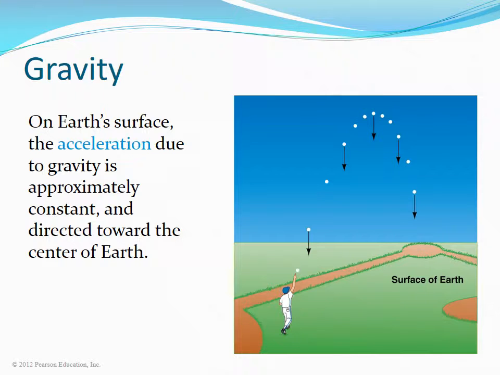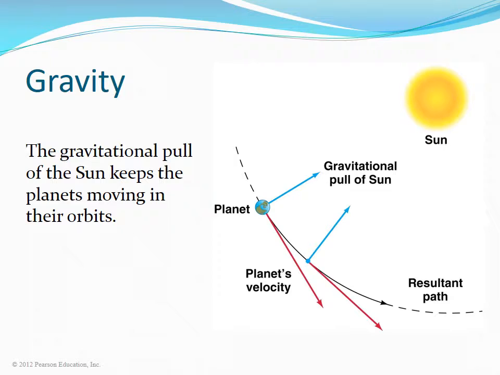On Earth's surface, the acceleration due to gravity is approximately constant and directed toward the center of Earth. Newton was able to explain that the gravitational pull of the Sun keeps the planets moving in their orbits. Without the Sun, the planets would move in a straight line through the universe according to the law of inertia. But the Sun exerts a constant pull on all planets. This force bends the path toward the Sun, pulling the planet into an elliptical orbit.